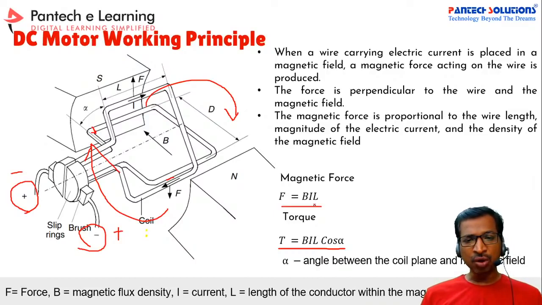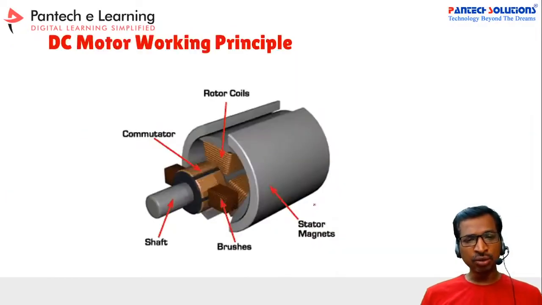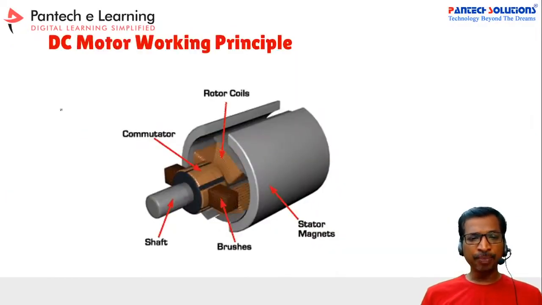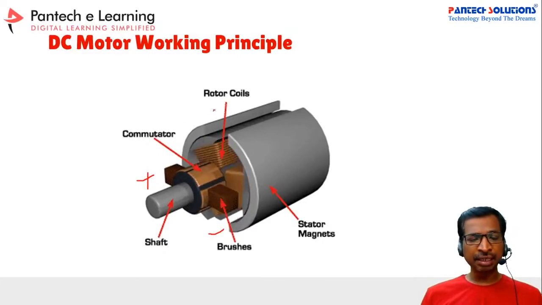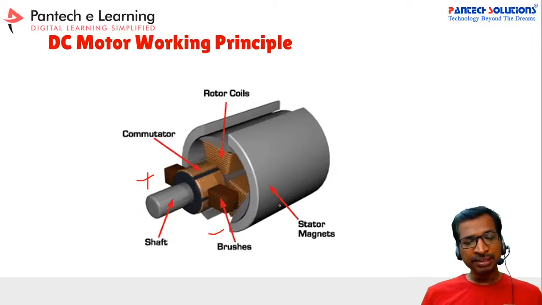Now let us check how the motor is working. See here, if you apply voltage here, positive and negative, then due to the reflection principle, the rotor will get reflected with respect to the stator coils, that is called stator magnets. So this is a stator magnet. Based on this principle, the DC motor is going to run.